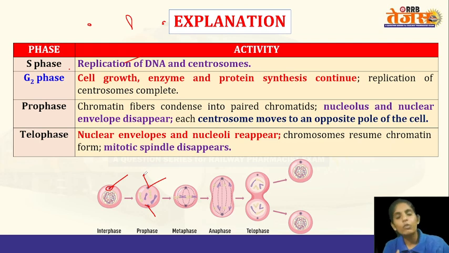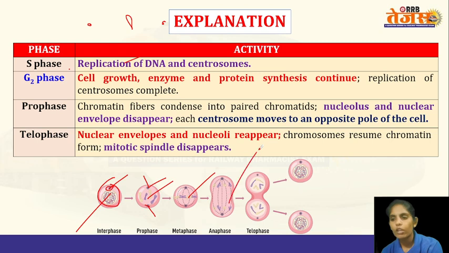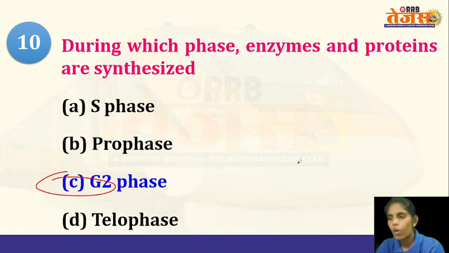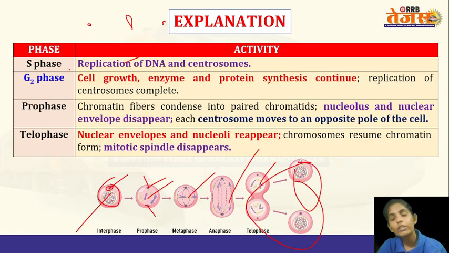So in the G1 phase, the cell will grow in its size, and it will prepare itself for the replication phase. In S phase, the DNA and the centrosomes will replicate, and in the G2 phase, the cell will again somewhat grow in its size, and it will prepare itself for the cell division, that is the mitotic division. So this is the interphase, that is the G1, S, and G2 phase. This is the prophase, metaphase, anaphase, telophase, and these are the daughter cells. So as per the question, the enzymes and proteins are formed in the G2 phase of the interphase of the cell cycle.